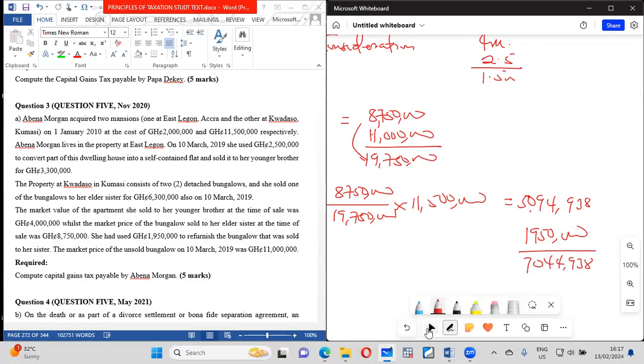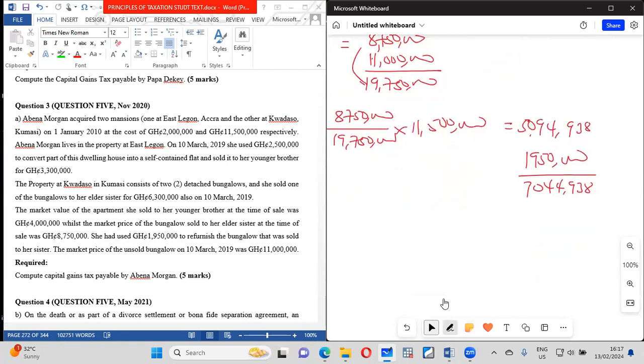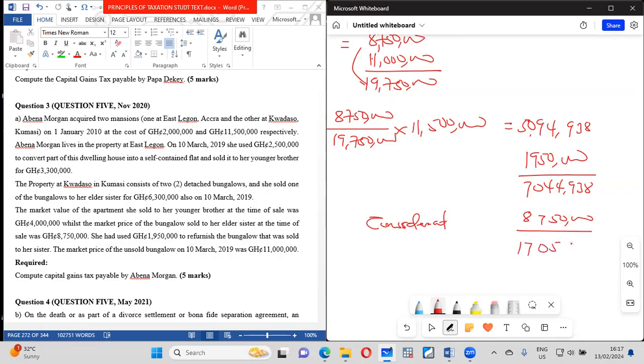Then consideration. We all know our consideration for the selling part is 8,750. So if I take that out, the gain is therefore 1,705,063.